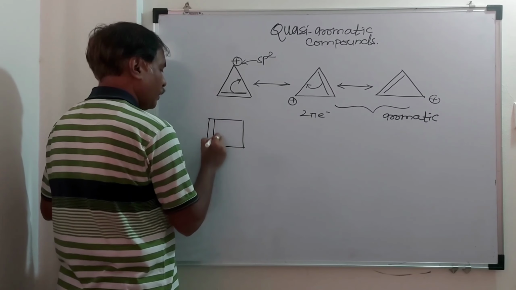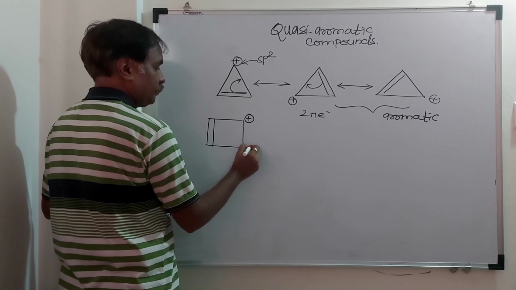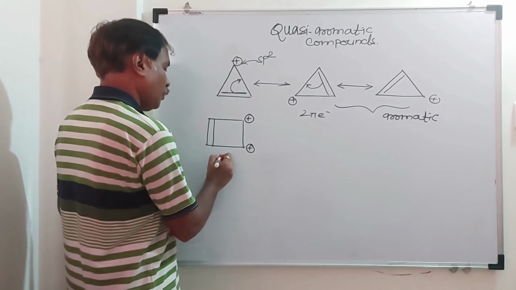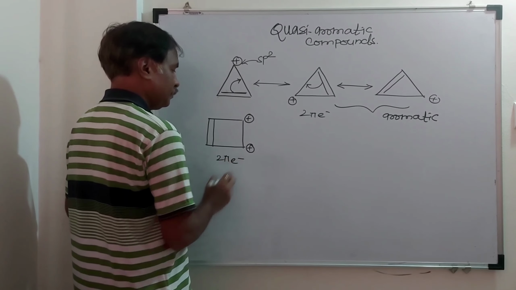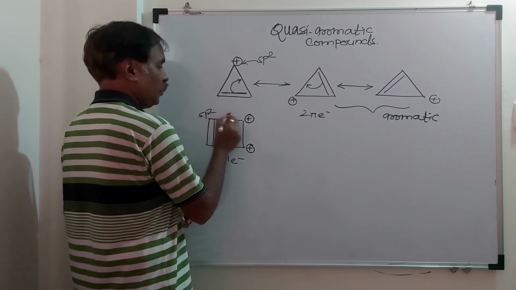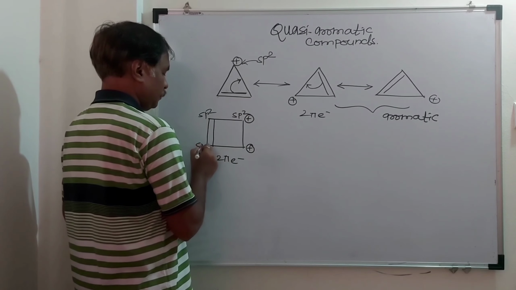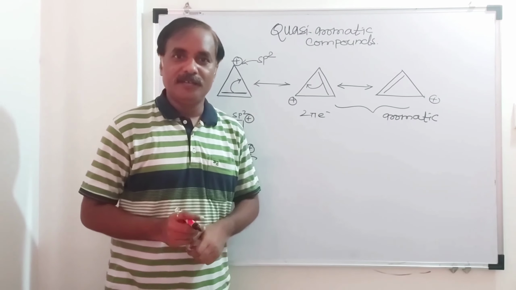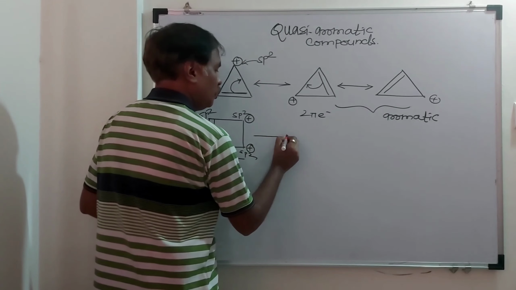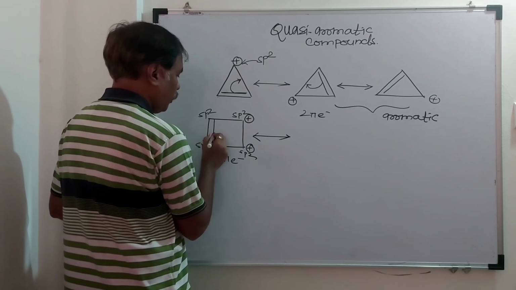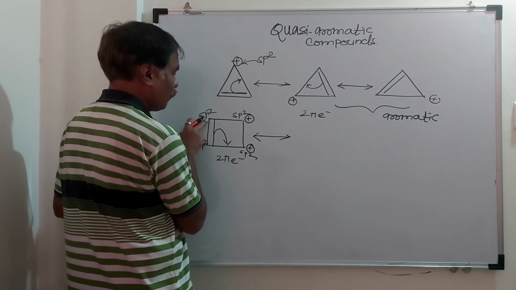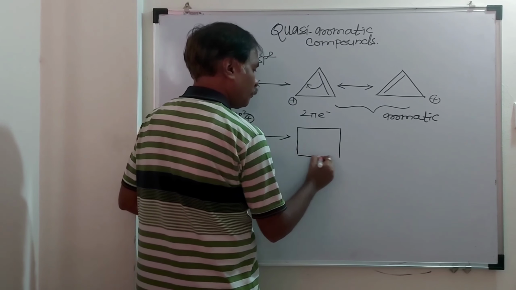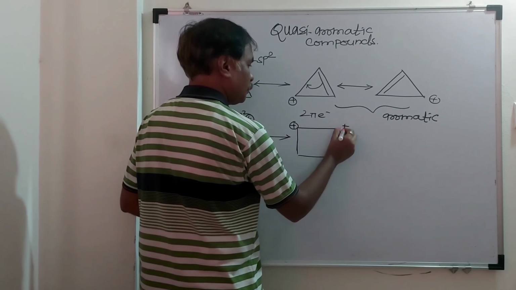Take another example: this dication. Total number of pi electrons here is 2. Each carbon is an sp2 hybridized carbon, and this is a planar compound. Breaking this pi bond and shifting it in between these two, this carbon will acquire a positive charge. It is like this.